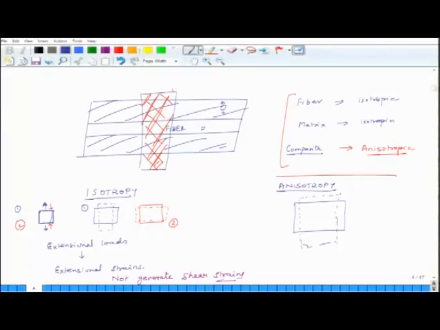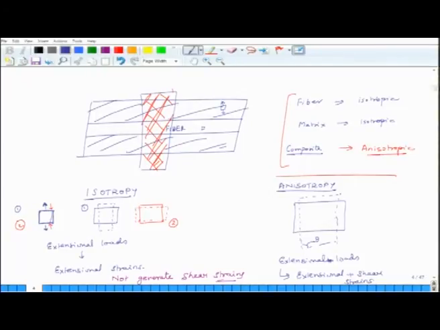So, this angle theta will not remain 90 degrees. In anisotropic cases, extensional loads generate extensional plus shear strains or shear deformation.